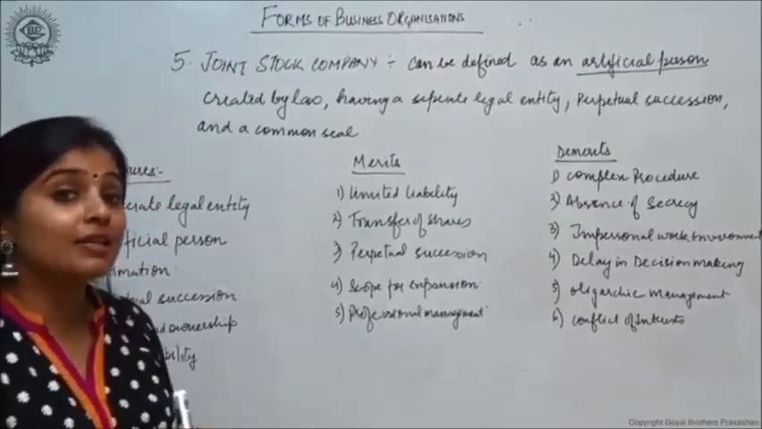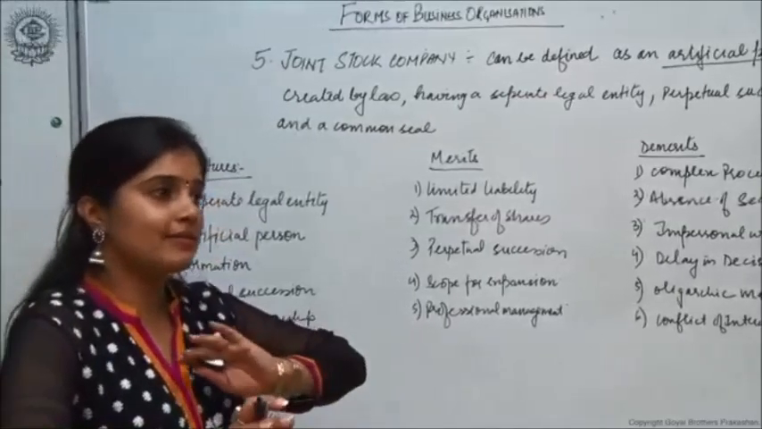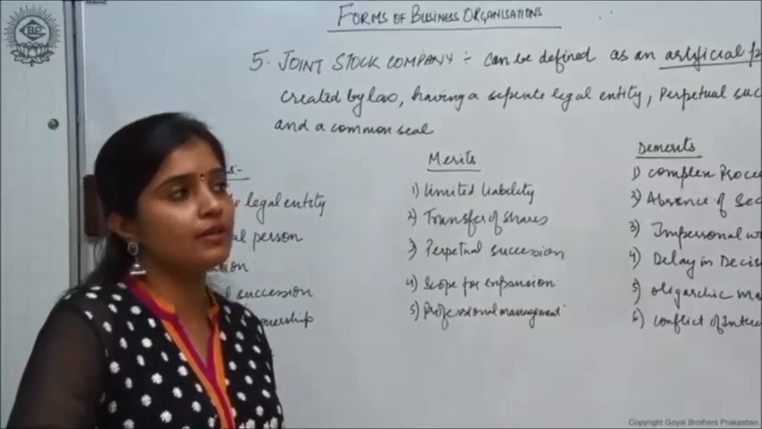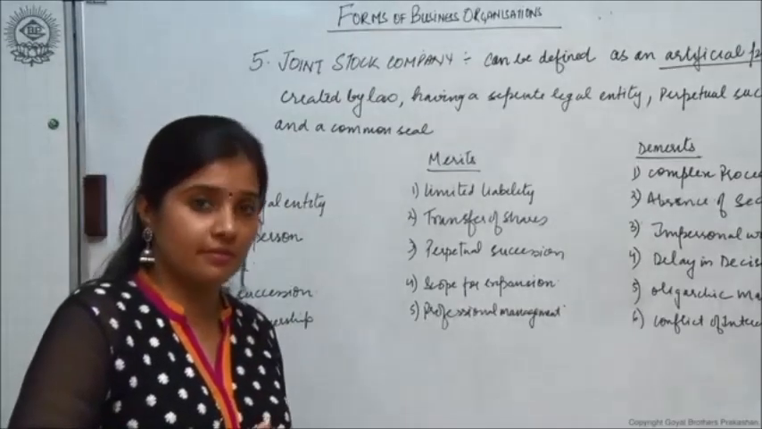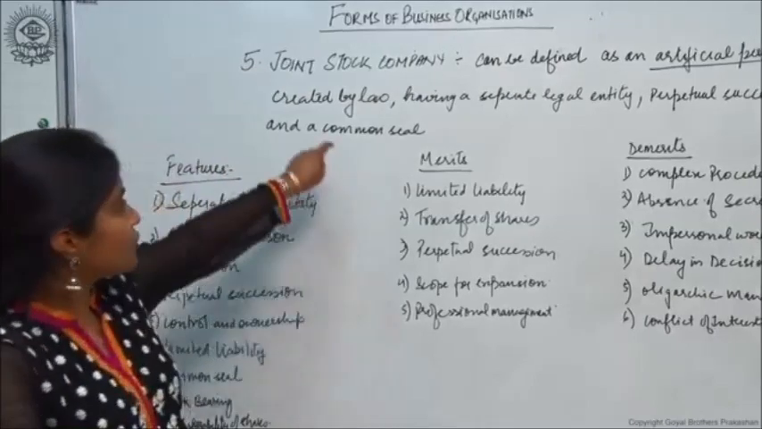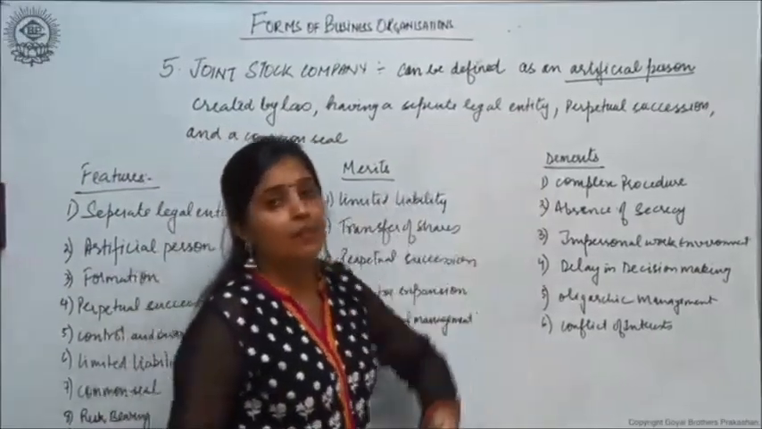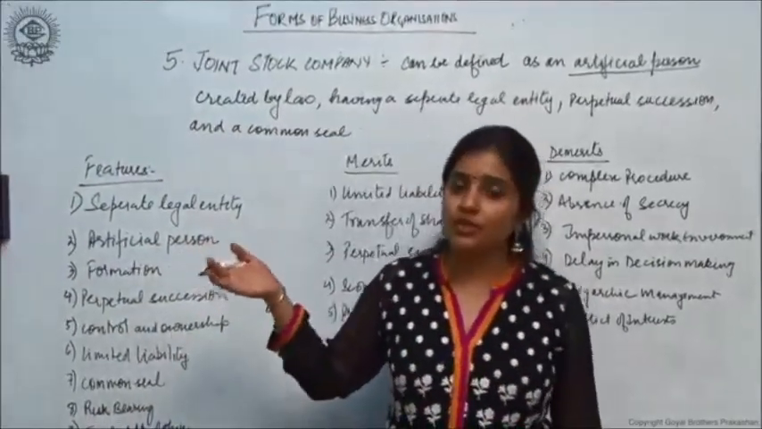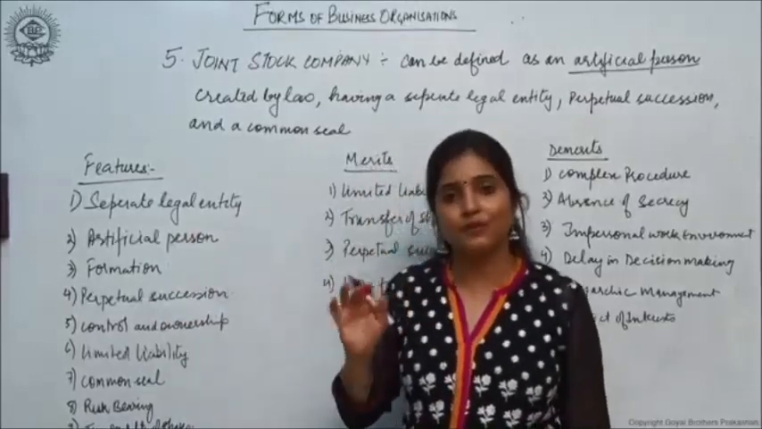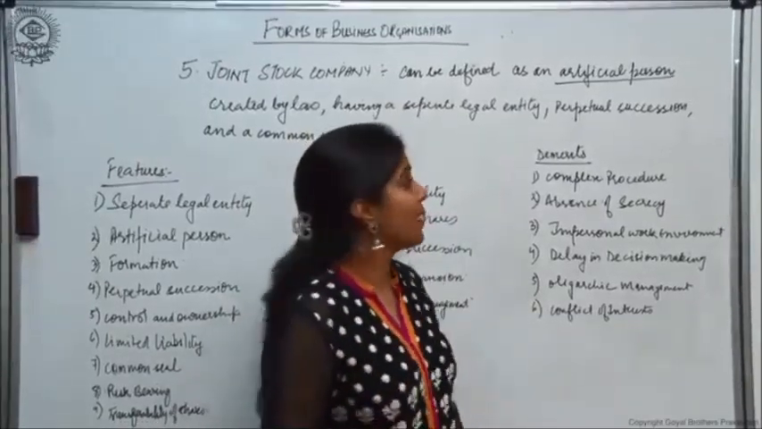Number one, it is an artificial person. Artificial person means it has an entity, it has an existence of its own, but it is not like a natural person. You can't see it, you can't touch it, you can't feel it, right? But it exists. It is an artificial person as it is a creation of law. Having a separate legal entity means the business organization, the company, is separate from the owners. Company is separate from its owners. There is a distinction between owners and ownership and the management.